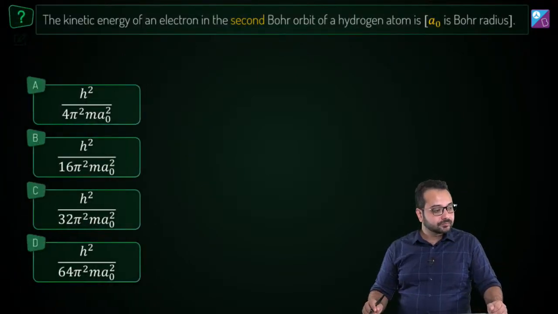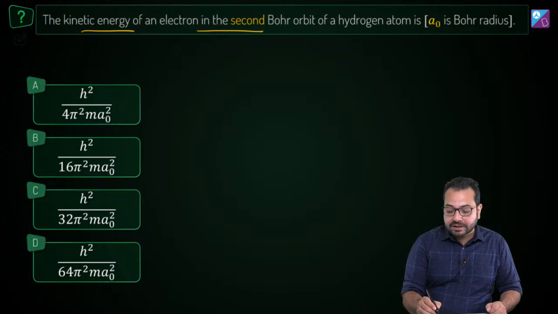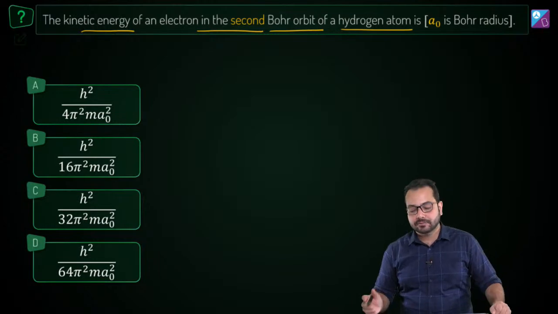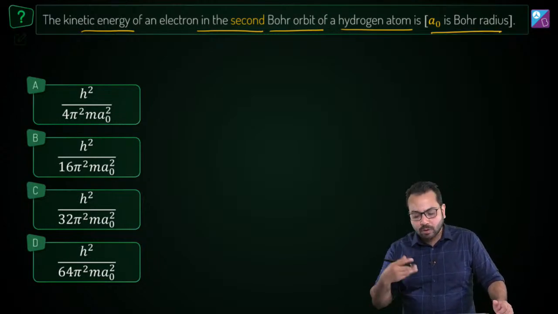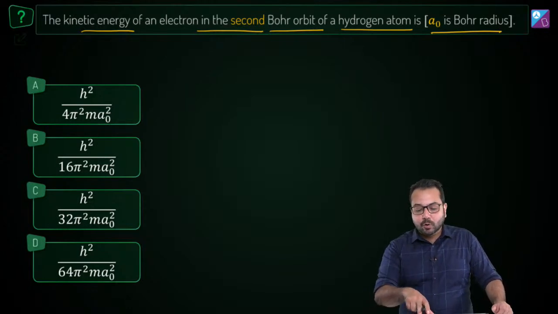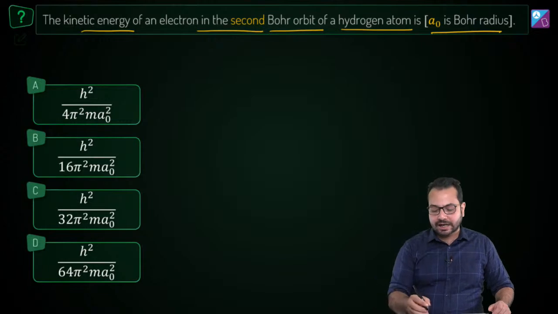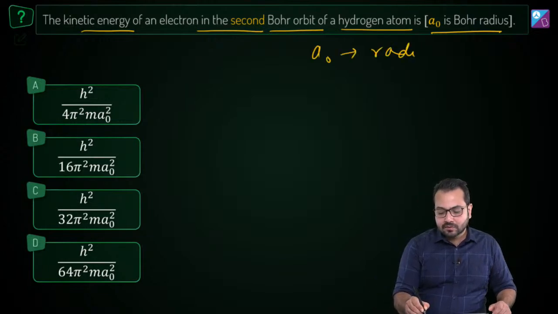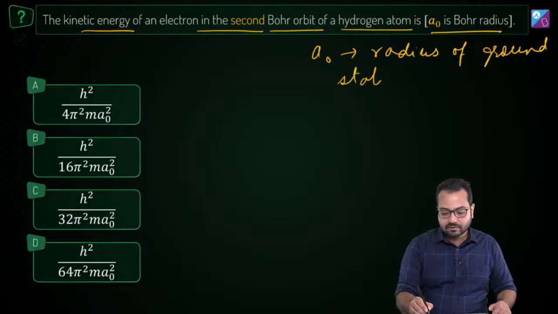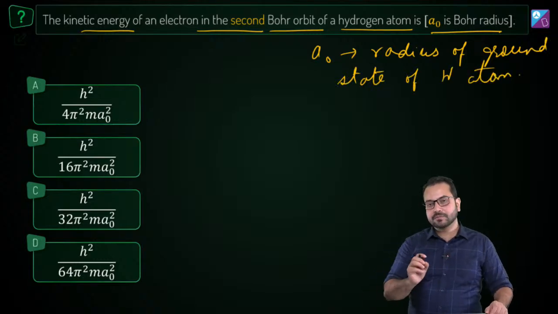Now we are talking about the kinetic energy. The kinetic energy of an electron in the second Bohr orbit of a hydrogen atom is what we have to find out, and a naught is Bohr's radius. What does it mean? Can you tell me what Bohr's radius is? So a naught is basically the radius of the ground state of hydrogen atom. So we have to find out the kinetic energy in terms of a naught.